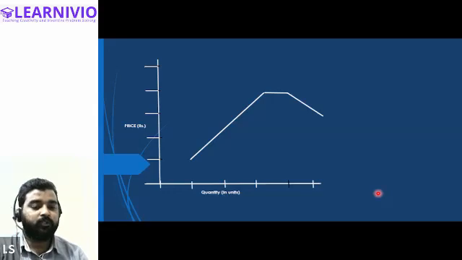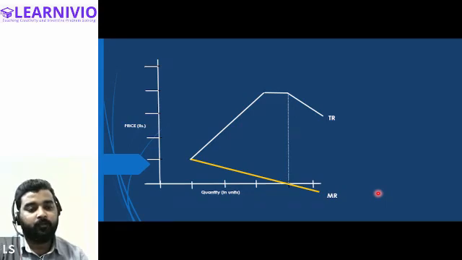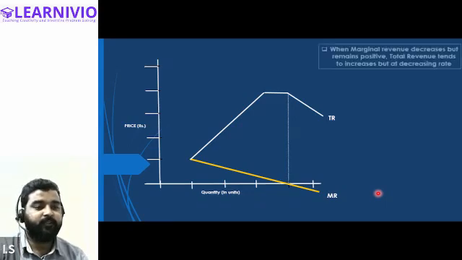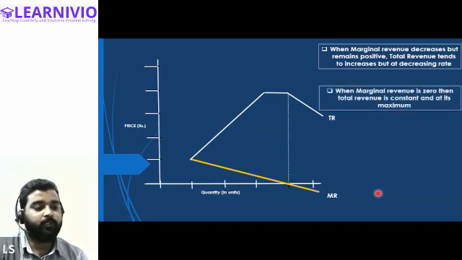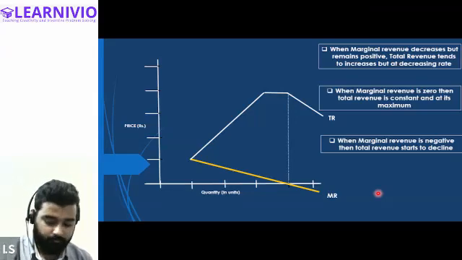Now we will have to draw the diagram for the marginal revenue. This is how the marginal revenue curve will be formed, a downward sloping curve. And on this diagram, we will have to indicate this point, that at zero marginal revenue, total revenue is constant and at its maximum. After creating this diagram, we can conclude that when marginal revenue decreases, total revenue increases. When marginal revenue is 0, then total revenue is constant. And finally, when marginal revenue is negative, total revenue starts to decline.